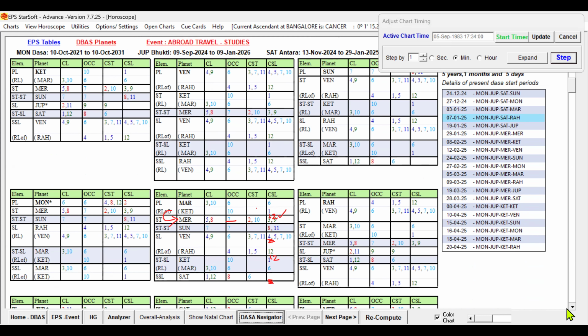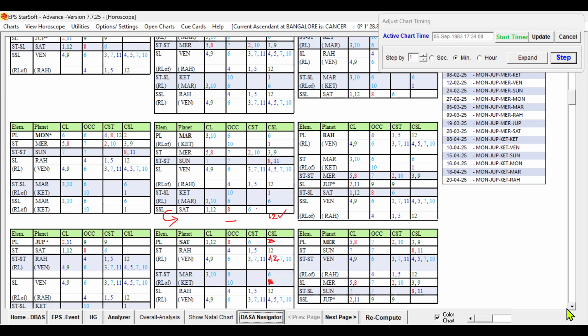Now you can see the Saturn. Saturn is now comparatively better. In significations, Saturn, the star of Rahu, Rahu becomes the strongest favorable key planet for studies abroad. And the 12th planet is fine, the sub-level is fine, everything is good. Right?